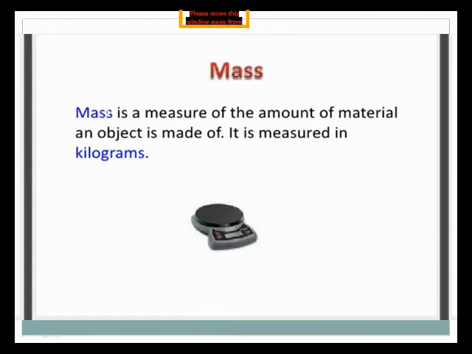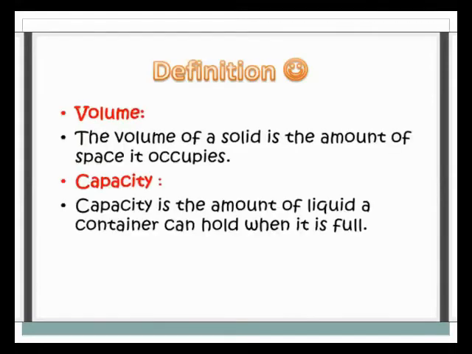The amount of material is found with the help of the kilogram. This is the second fundamental measurement of physical measurement.